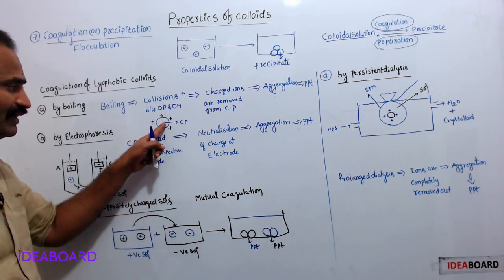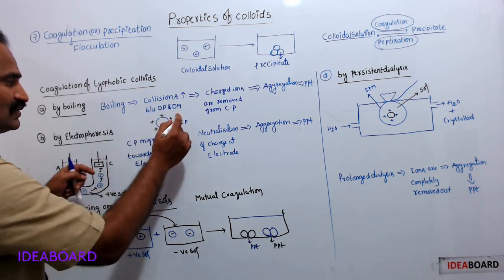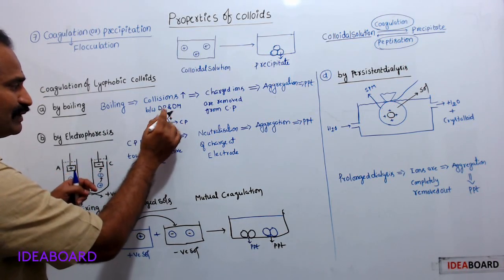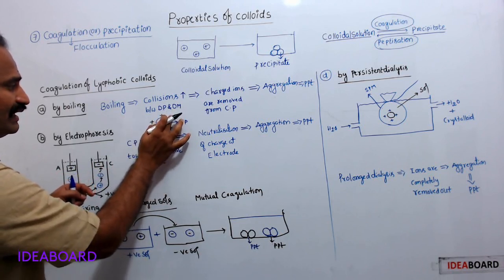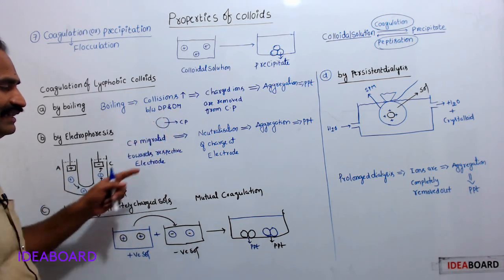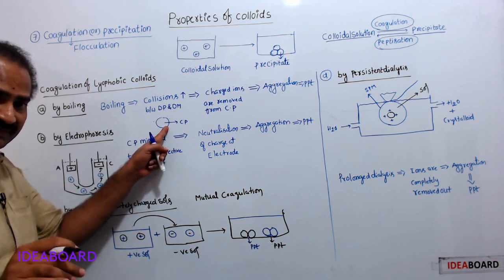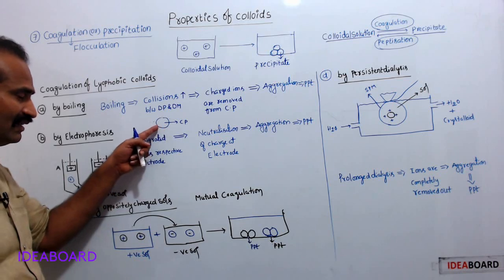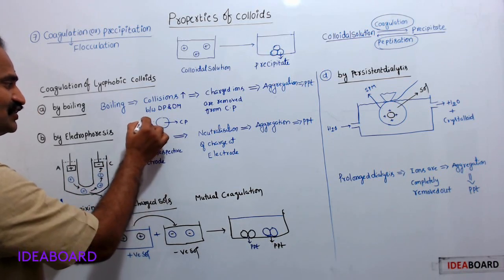When this colloidal particle is strongly hit by the dispersion medium, these ions are removed from the surface of the colloidal particle. Therefore the colloidal particles are chargeless.